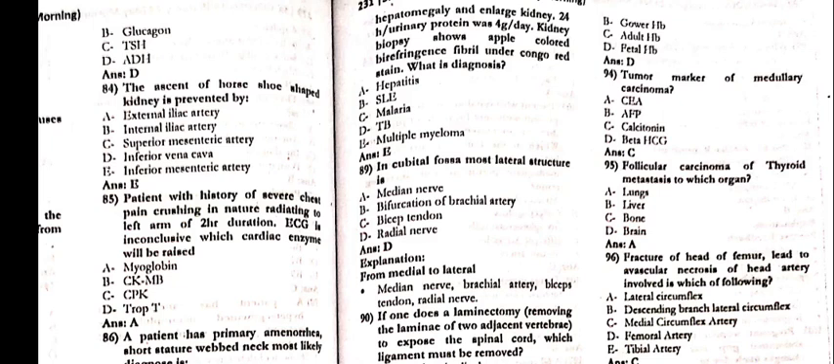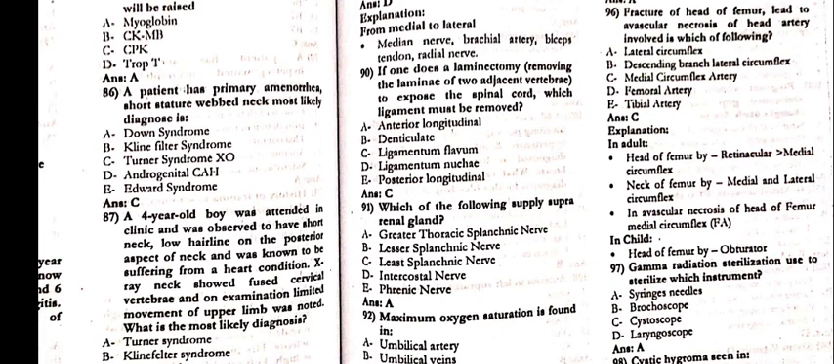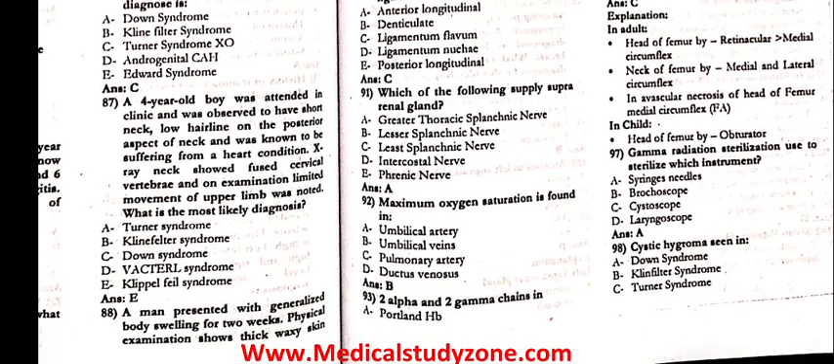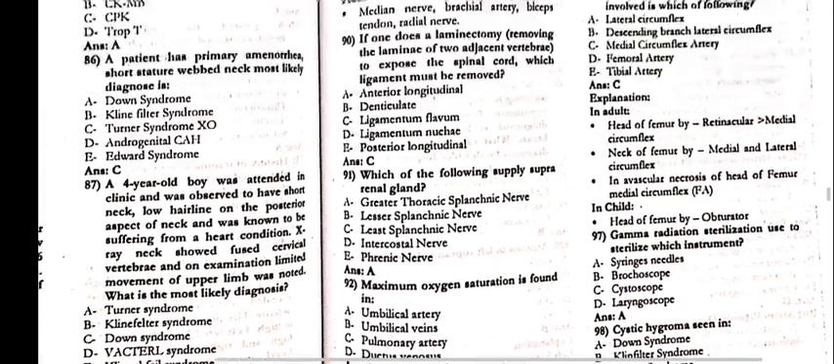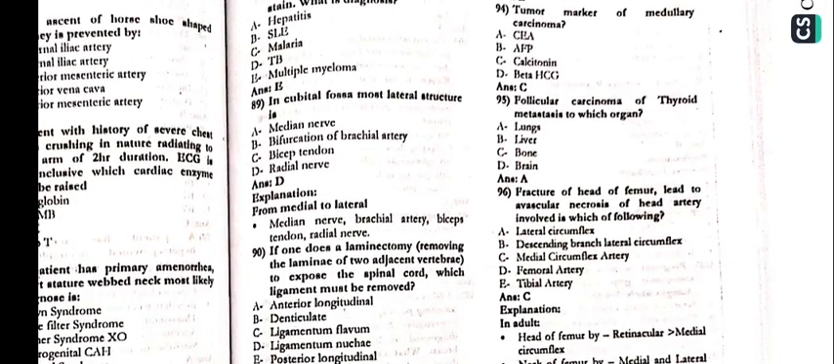89. In cubital fossa the most lateral structure is delta, radial nerve. 90. If one does a laminectomy to expose the spinal cord, which ligament must be removed? That is Charlie, ligamentum flavum. 91. Which of the following supplies the suprarenal gland, that is alpha, greater thoracic splanchnic nerves. 92. Maximum oxygen saturation is found in beta, umbilical veins. 93. 2 alpha and 2 gamma chains in delta, that is the fetal hemoglobin. 94. Tumor marker of medullary carcinoma is the Charlie, calcitonin.